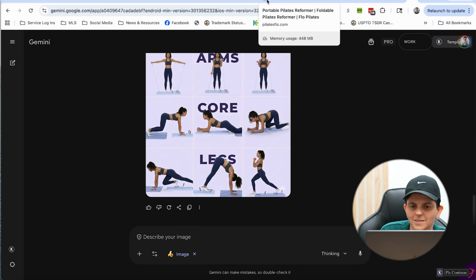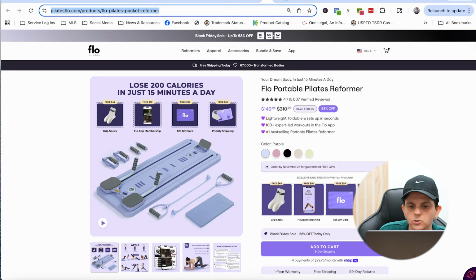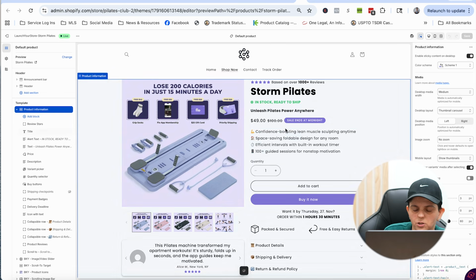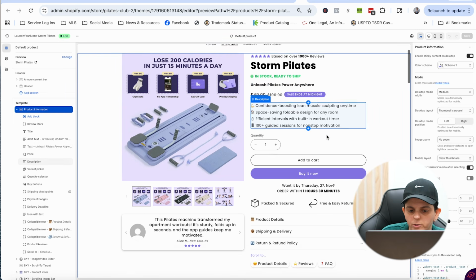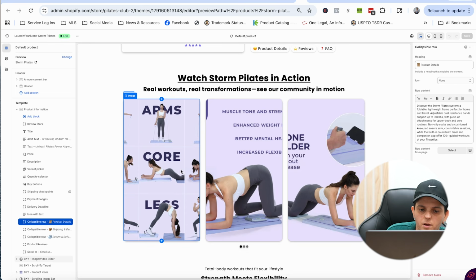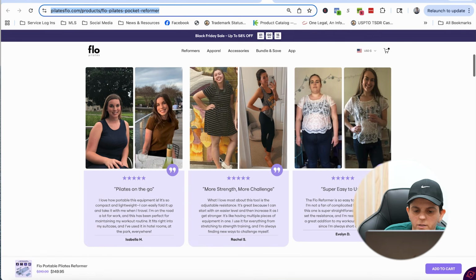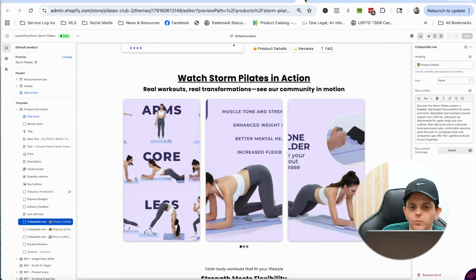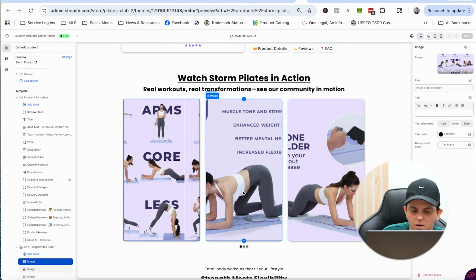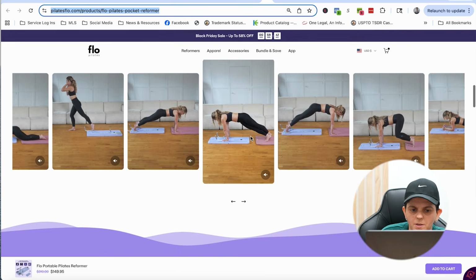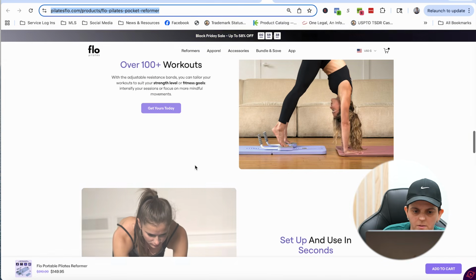So what you want to do is take the rest of the photos and do the exact same thing, right? Because we don't want to have the same photos. Now you want to make sure that it changed a lot of the wording. We don't want to copy it word for word. And also you want to make sure this matches up. So for example, if I scroll down here, we have this. Then we would create these with AI and paste them here, right? We would click on them one by one and replace them. Same thing goes for here. If it's the same exact picture, we need to get it replaced, okay?